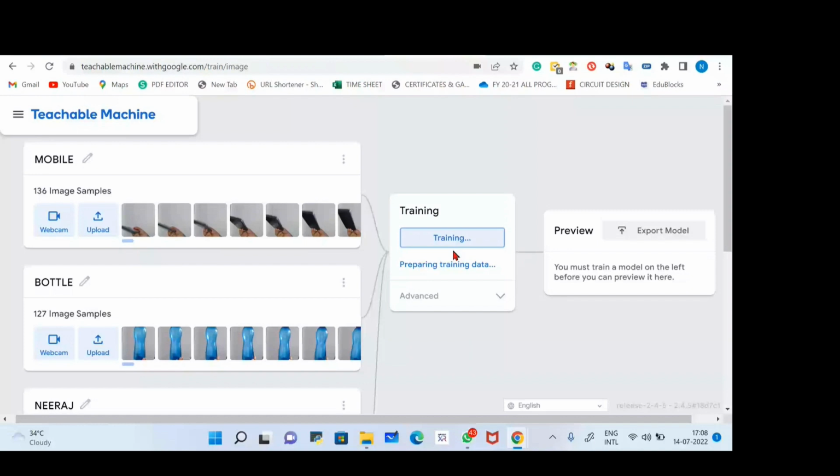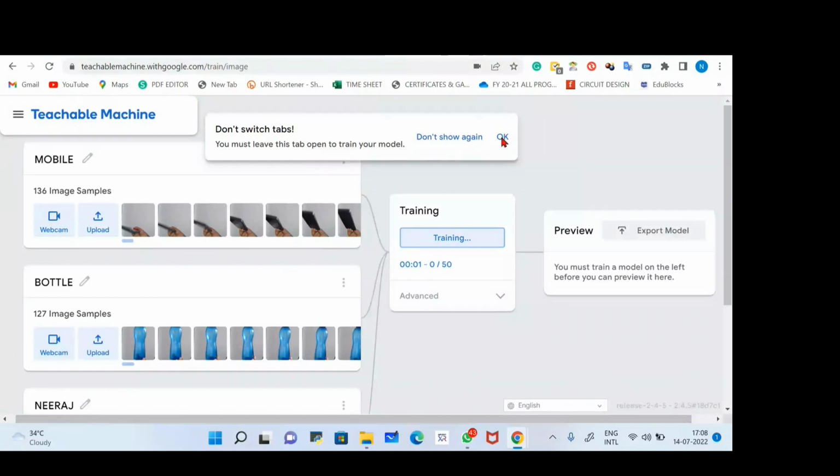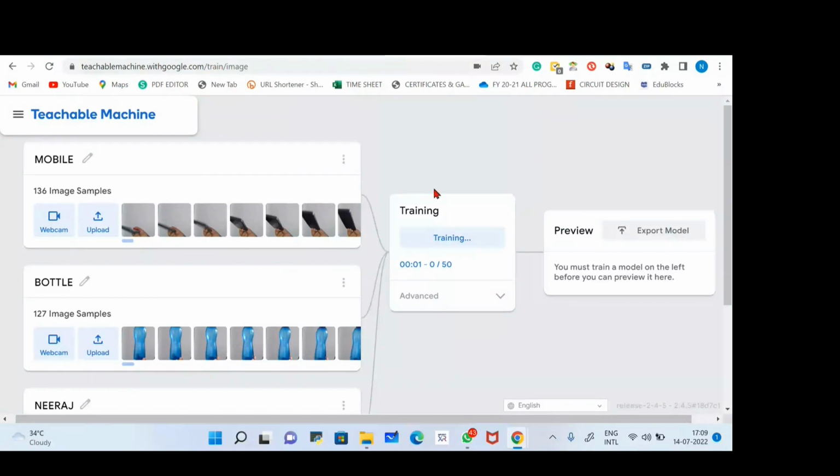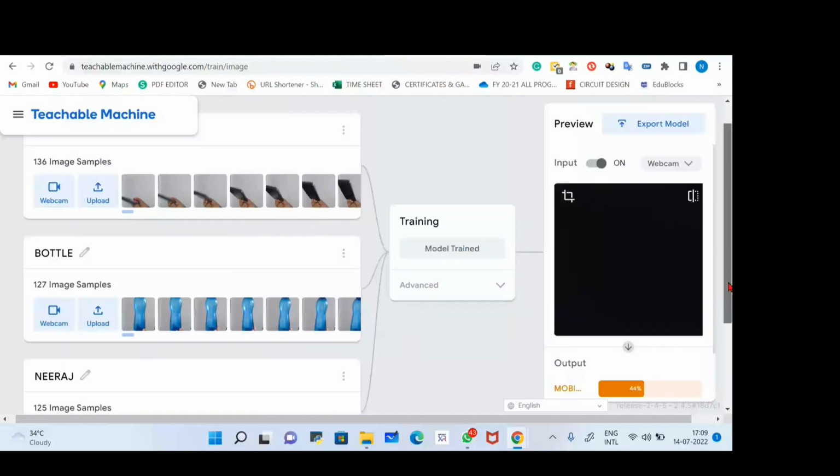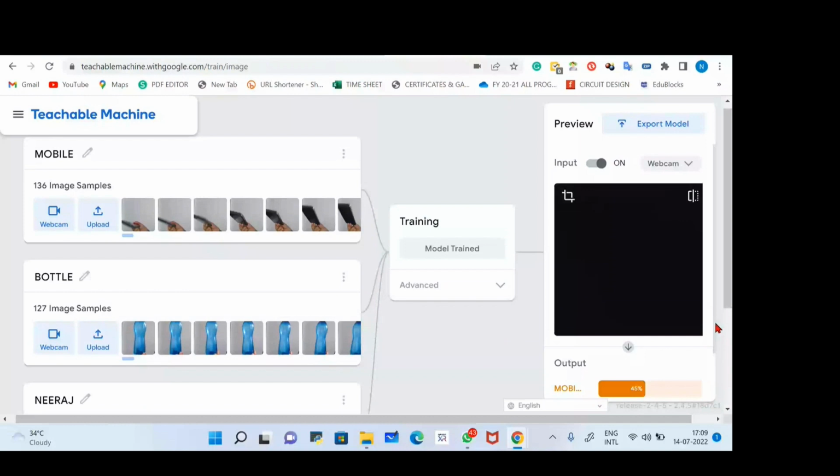So I click on the train model, and this is how it's training. Means mobile, bottle, and myself. Right now my empty brain is storing all the data inside its brain. Right now it's taking a little bit more time as compared to the previous one, and then at the end we will see the output here where you can export the model also. Yes. So one thing we have not done: we have not created an empty class.